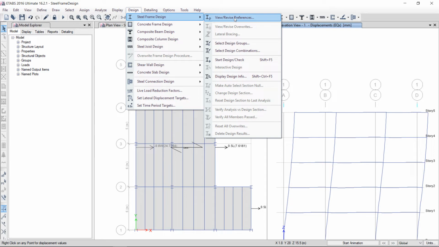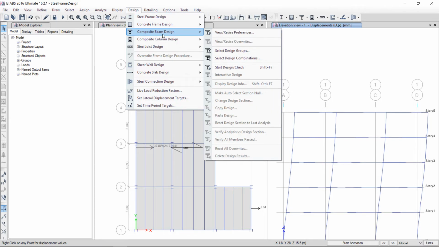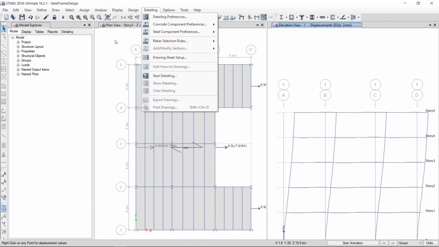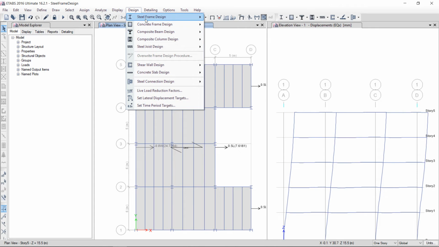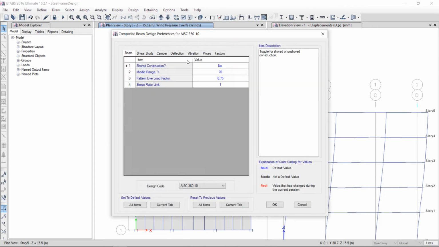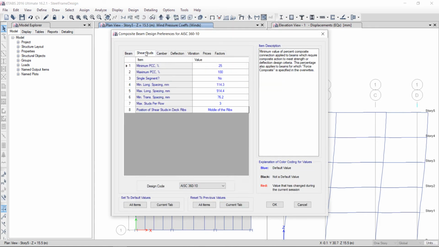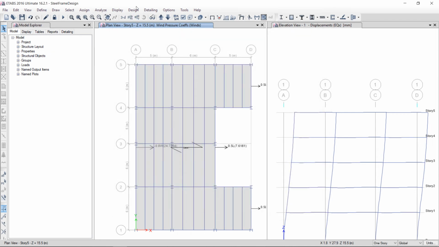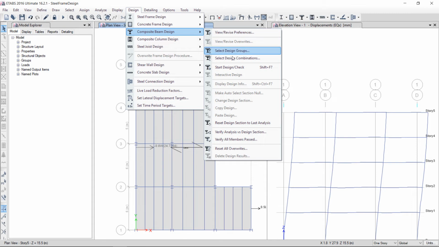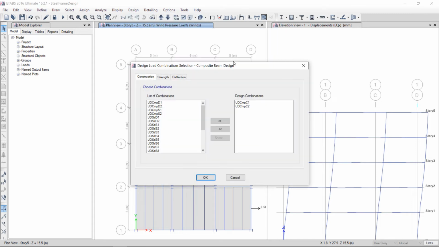Okay, before going to the steel frame design, I want to go to the composite beam design. Composite beam design, these are all the secondary beams. So here in the design, composite beam design, again check the preferences. Okay, all the values. Okay, design, composite beam design. Okay, select design combinations for the composite beams. Okay, so these are just simply supported beams.